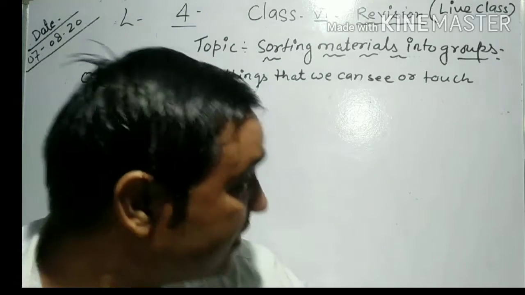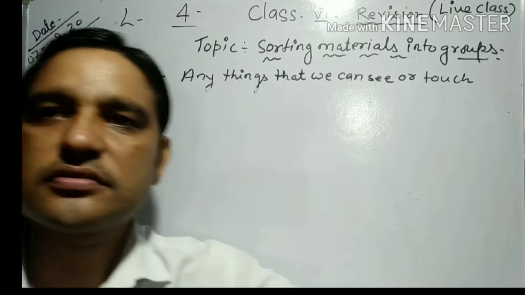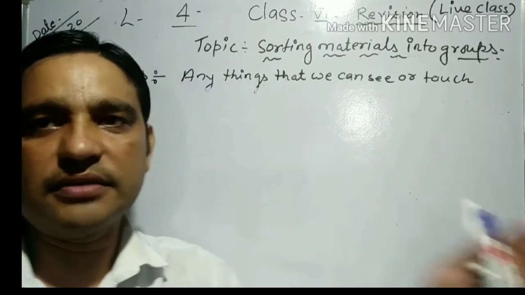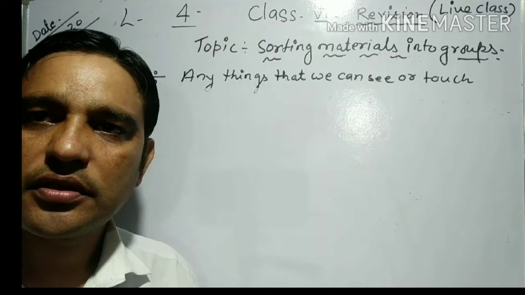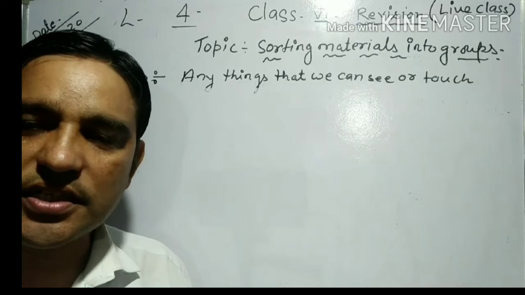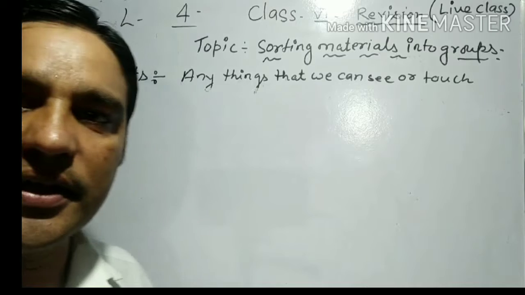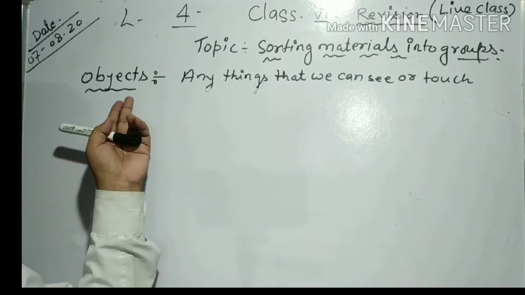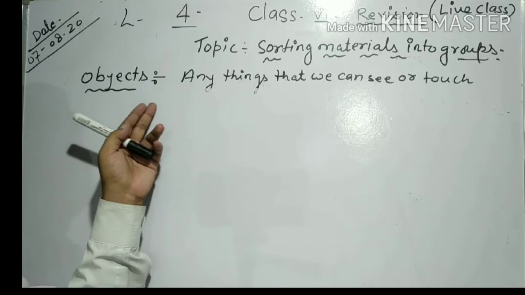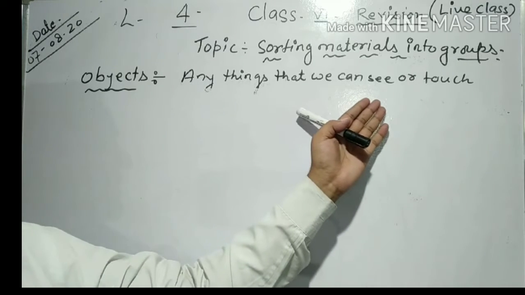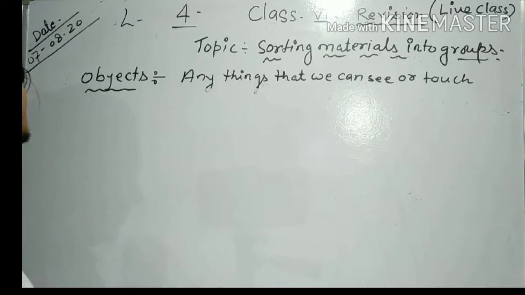First of all, when you look around us, you see a number of things like marker, table, mobile phone, cloth, and utensil. It means that we see many things around us, and these things are called objects. We can say that anything that we can see or touch is called an object. Clear?